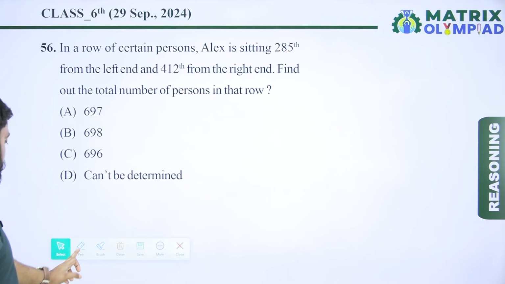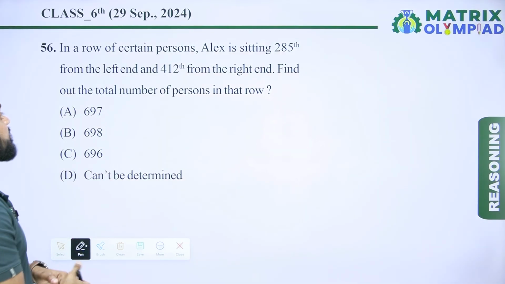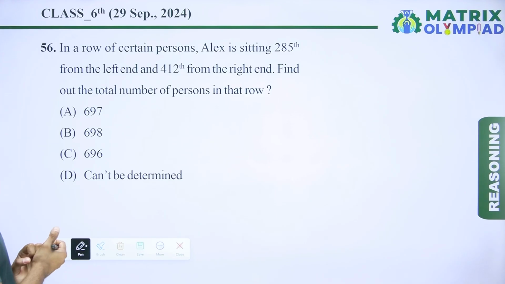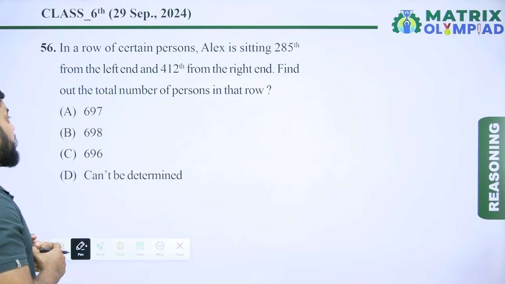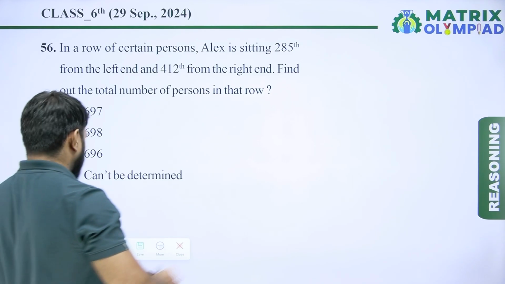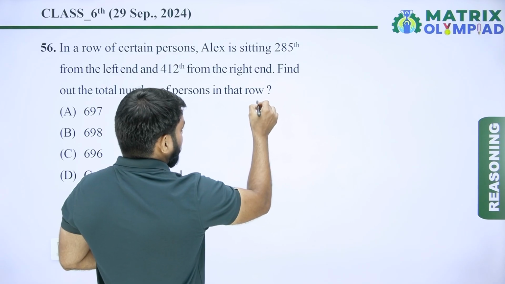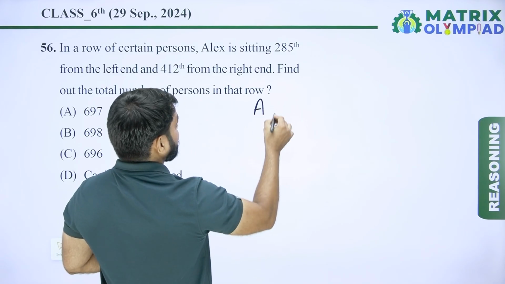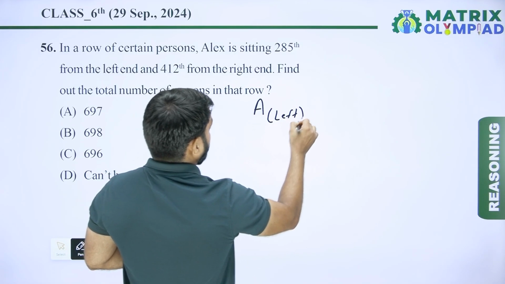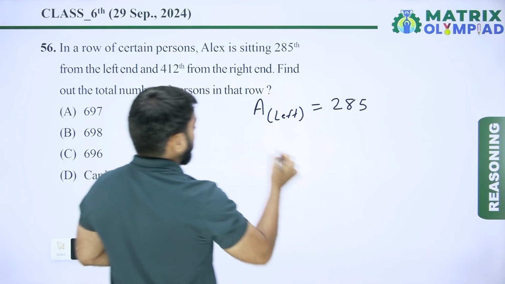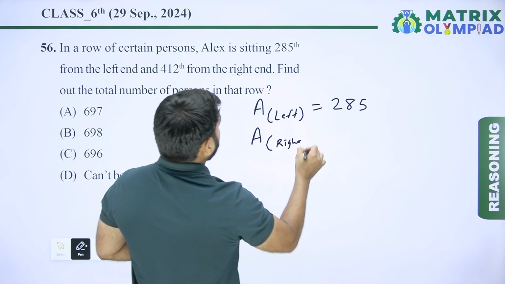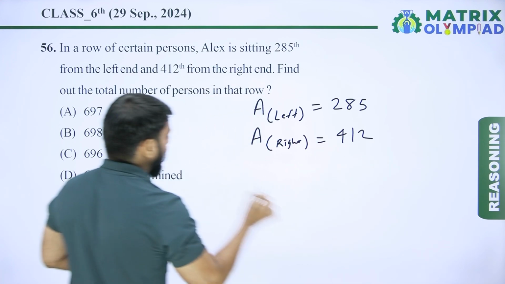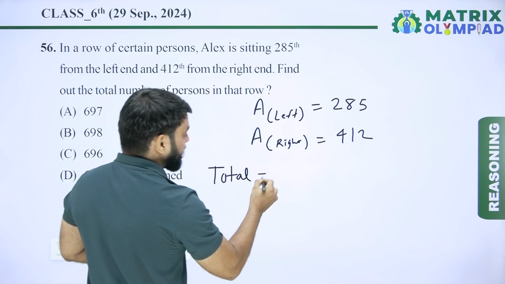So now next question is question number 56. In a row of persons, Alex is sitting 285th place from the left end and 412th place from the right end. Find out the total number of persons in that row. So given is the place position of Alex from the left is 285, and the place of Alex from the right end is 412, and now find the total number of persons in that row.